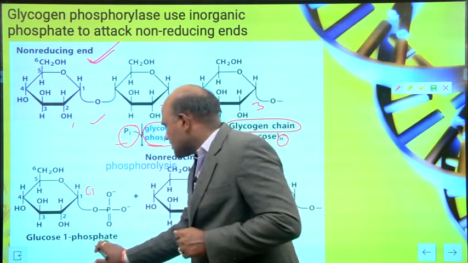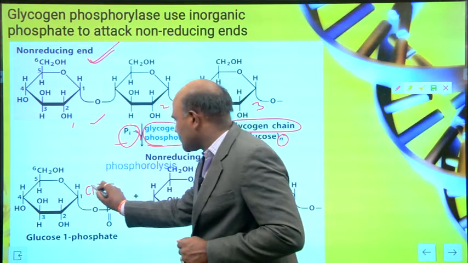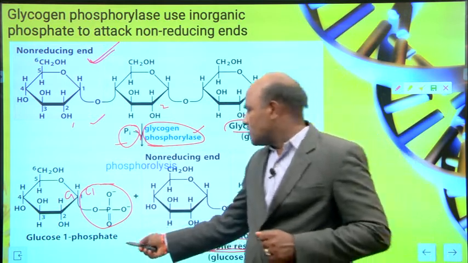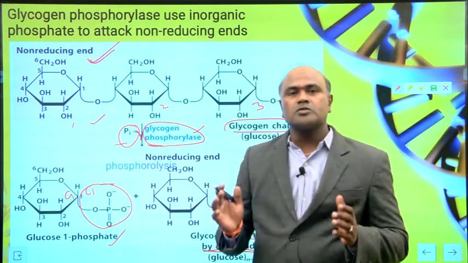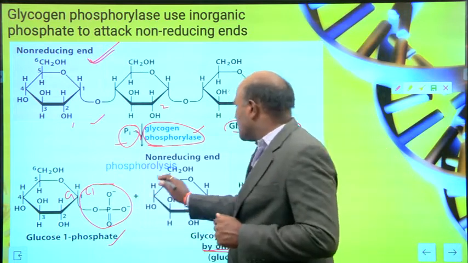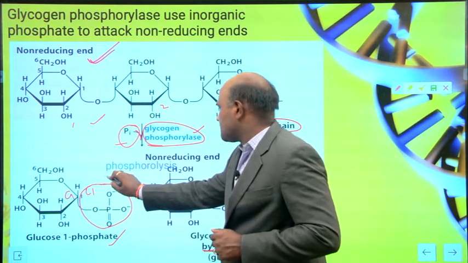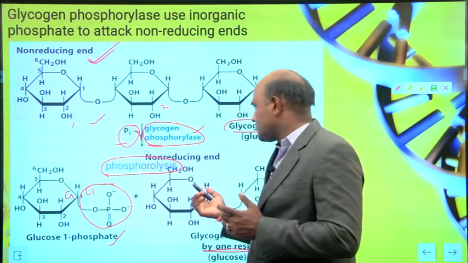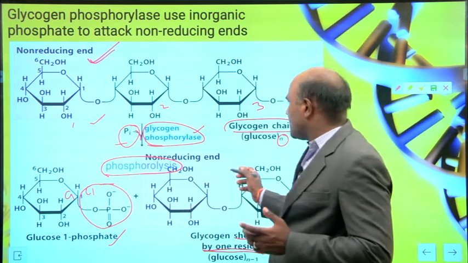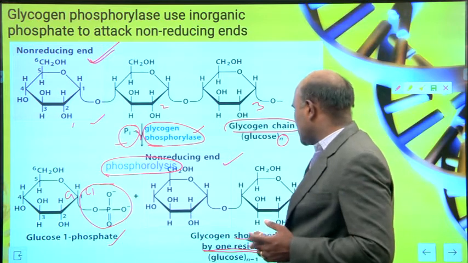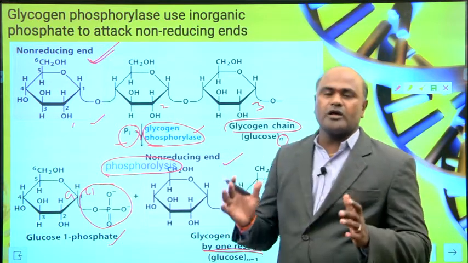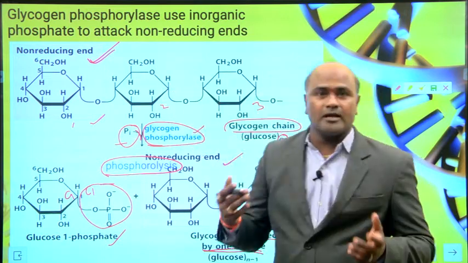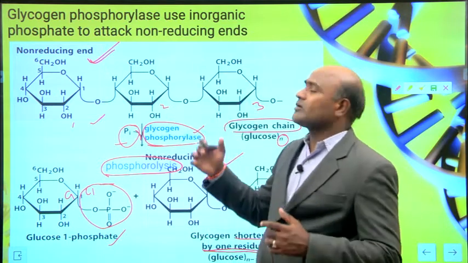So for glucose 1 phosphate, we are using inorganic phosphate, and you can see that it is attached to the C1 position, carbon 1 position. So that is glucose 1 phosphate. This whole reaction we call phosphorylase. This is a non-reducing end, and this is glycogen shortened by one residue. Glycogen phosphorylase uses inorganic phosphate and attacks non-reducing ends.